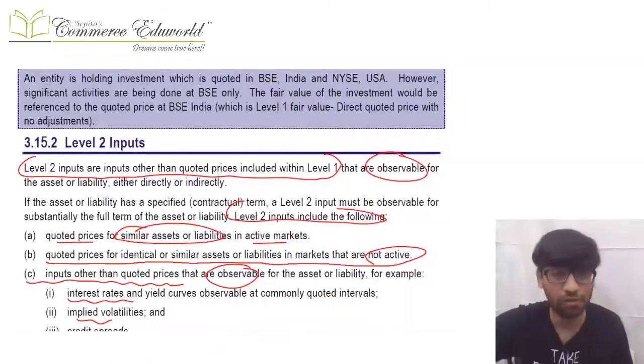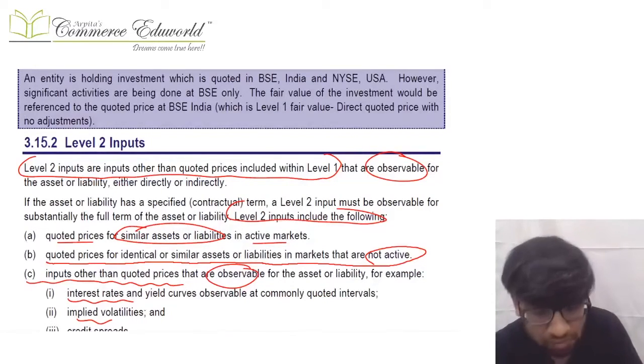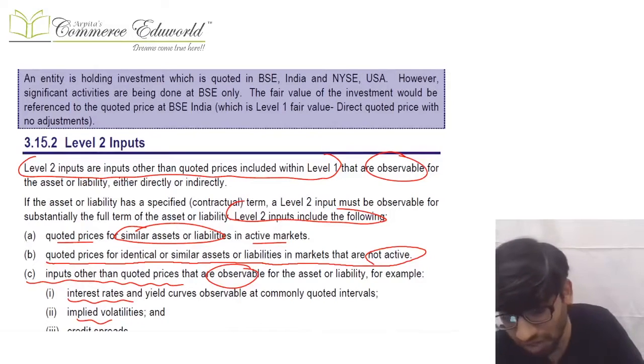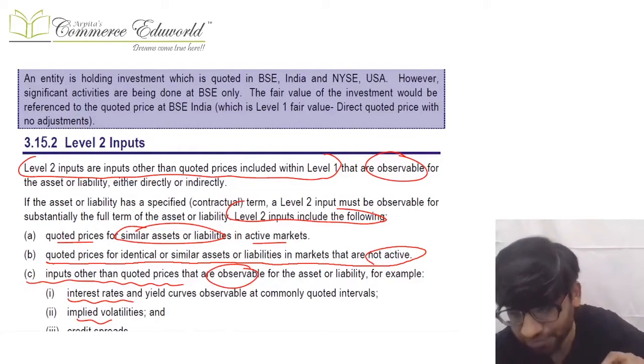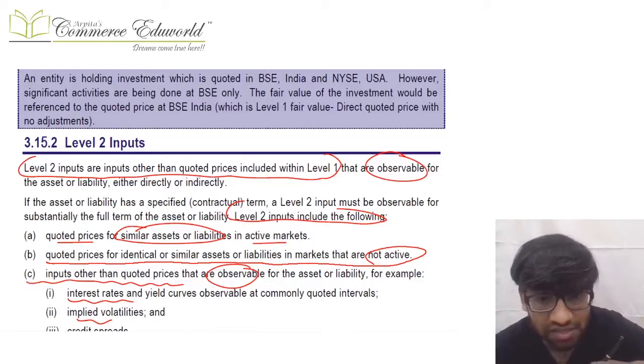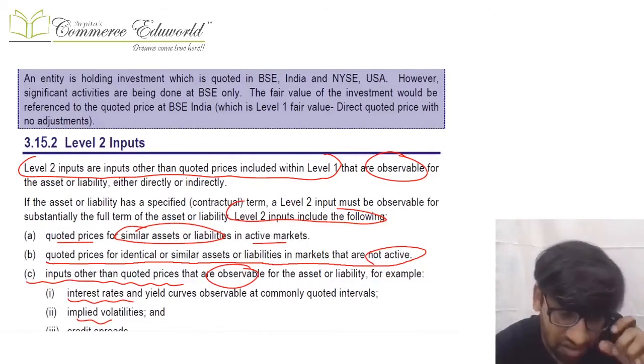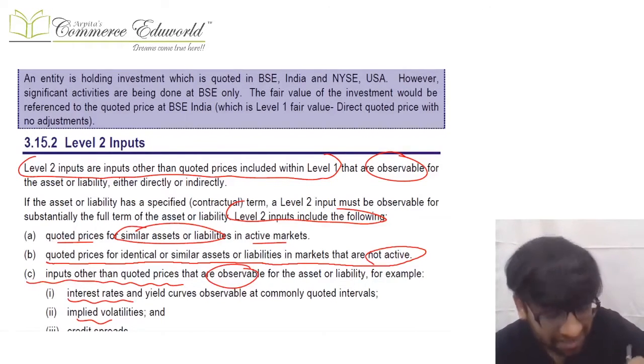So what are level 2 inputs? Level 2 inputs are also observable inputs, but other than level 1 inputs. Example is quoted market price, but of a similar asset or liability, not identical.